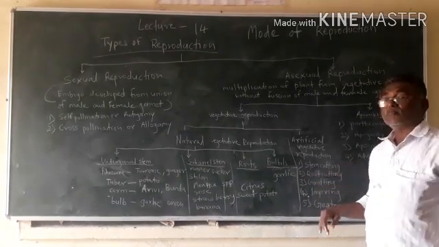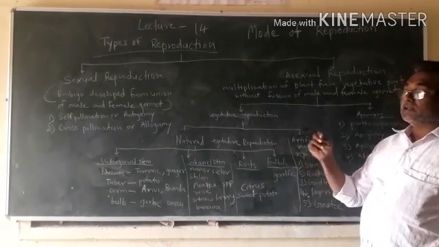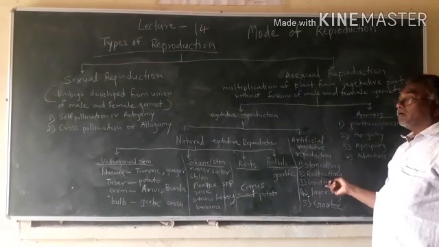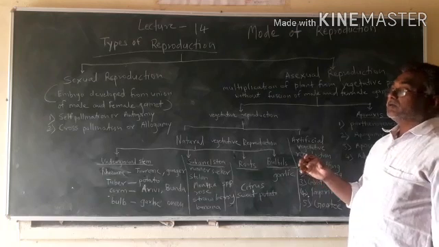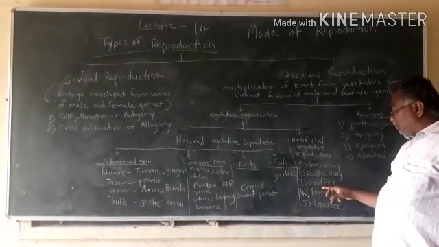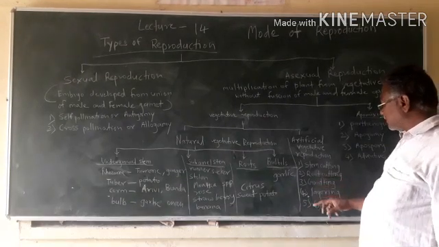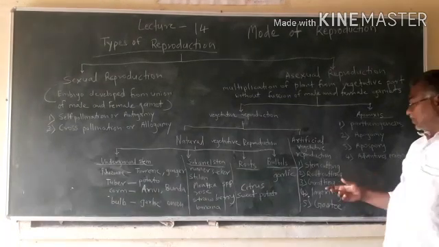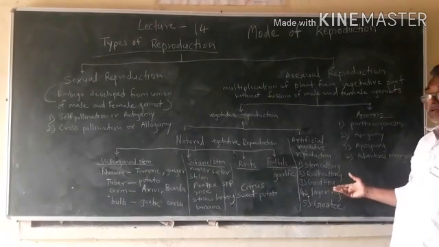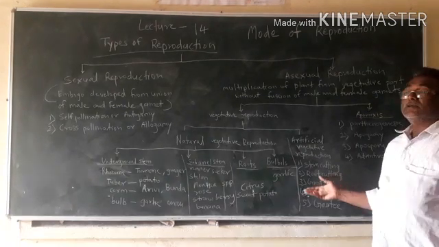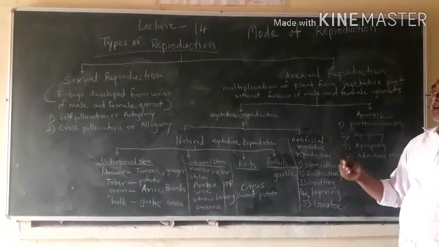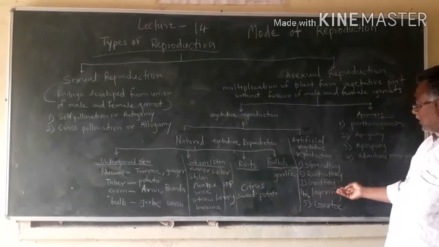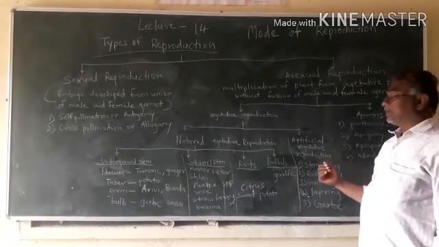Then grafting: some part of another plant is grafted on a rootstock plant, and then multiplication of the plant is done. So a rootstock plant is used and stems of some plants are grafted and multiplied.